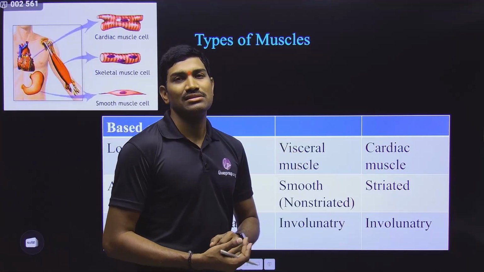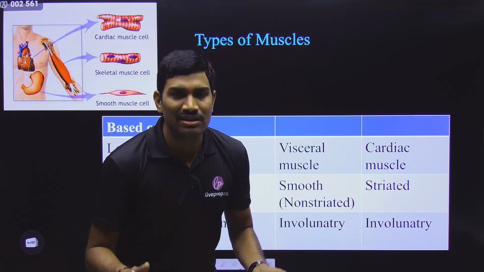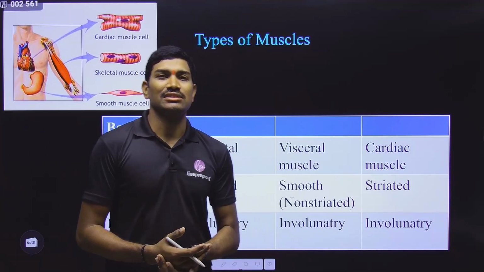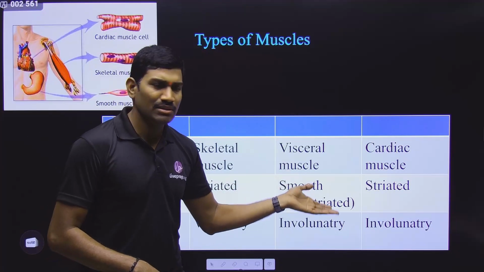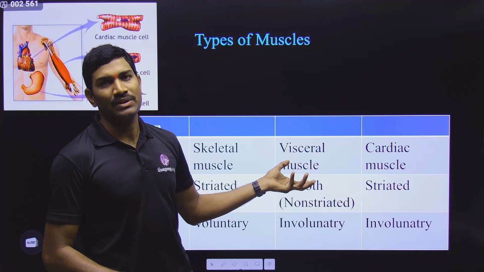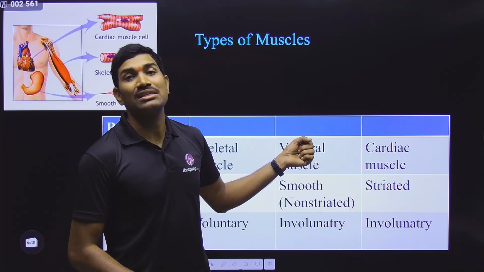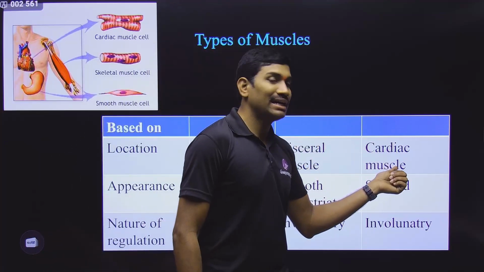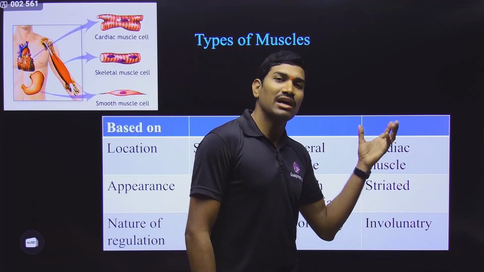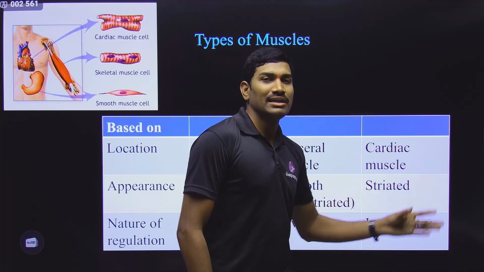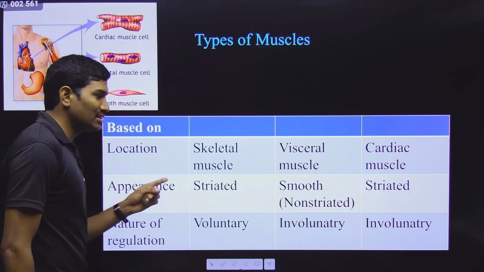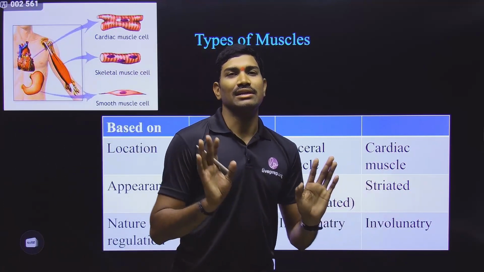Next one, visceral muscles. Generally, these are present in the visceral organs like the digestive system and reproductive system. Likewise, in many systems, these muscles are present. That's why it is called visceral muscle. And the next one is cardiac muscle. It is present within the heart, so that's why it is called cardiac muscle. In this way, based on the location, we are classifying muscles into three types.